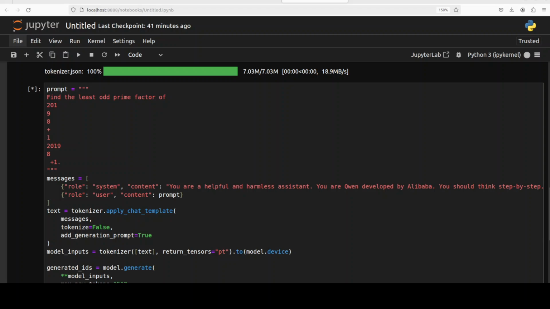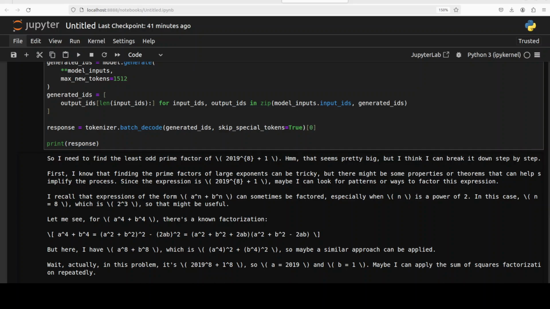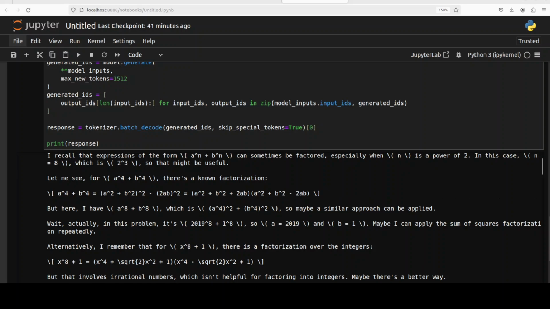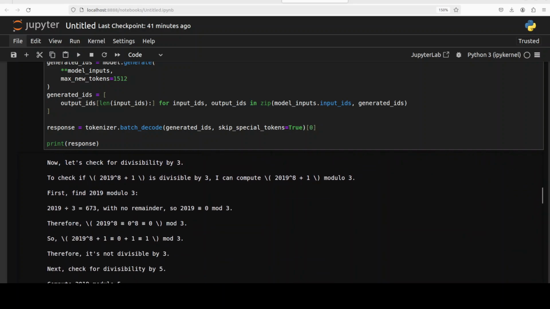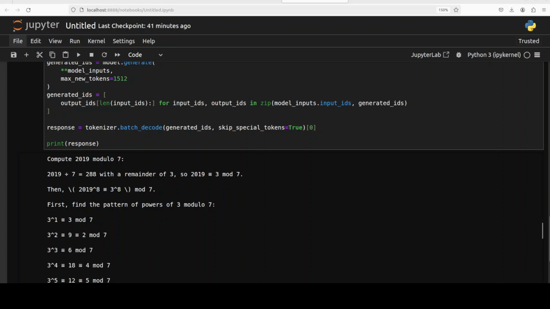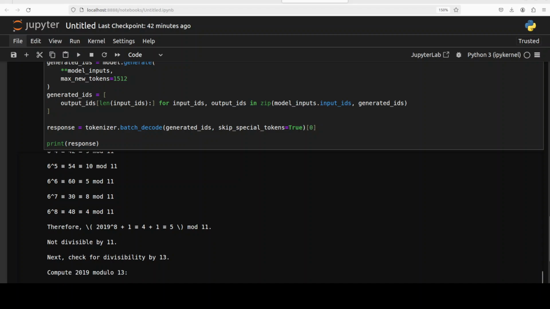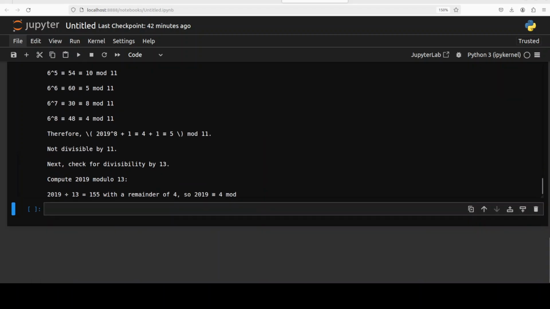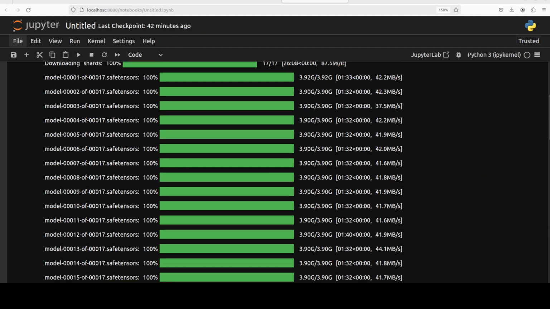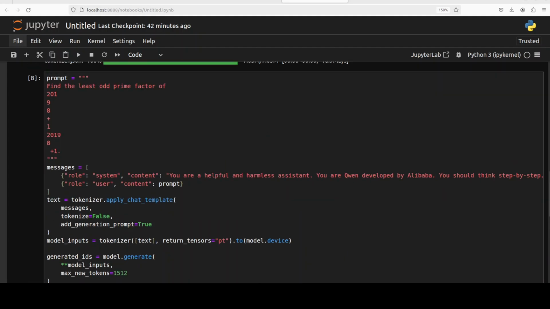It has come back with the response, so let me quickly check. It says that I need to find the least odd prime factor. Yep, so it was able to identify that, which is quite good. Very nice, very nice. So you see, in maths, it's really good. I'm very impressed by its math capabilities. There you go. Very nice.